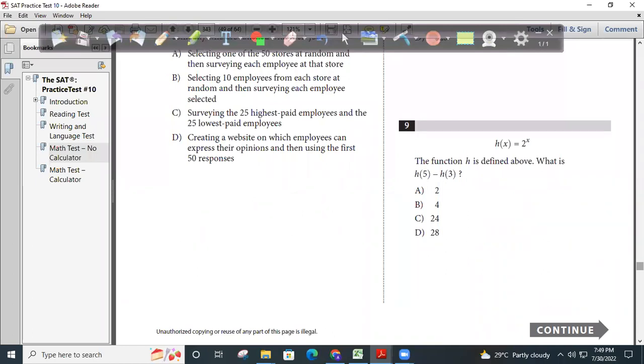What is h of 5 minus h of 3? Everyone, good, perfect. Others too. Two students did not respond immediately and give me answers fast.